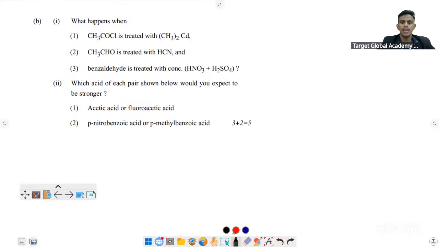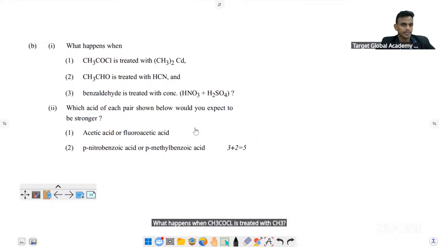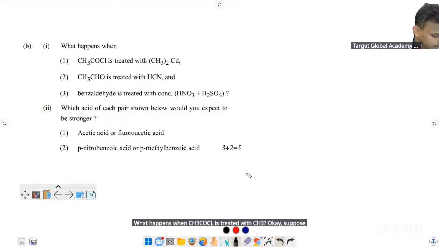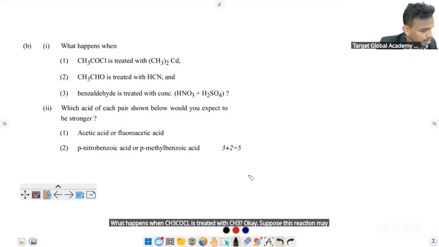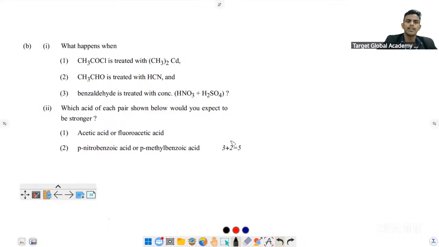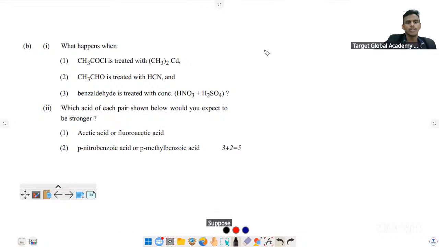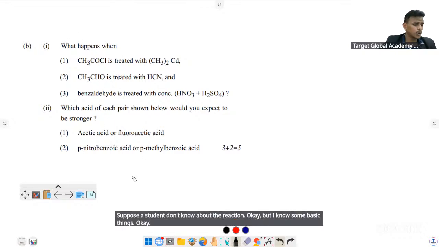What happens when CH3COCl is treated with (CH3)2Cd? Suppose this reaction is actually there in our text. Suppose a student doesn't know the reaction, but knows some basic things.